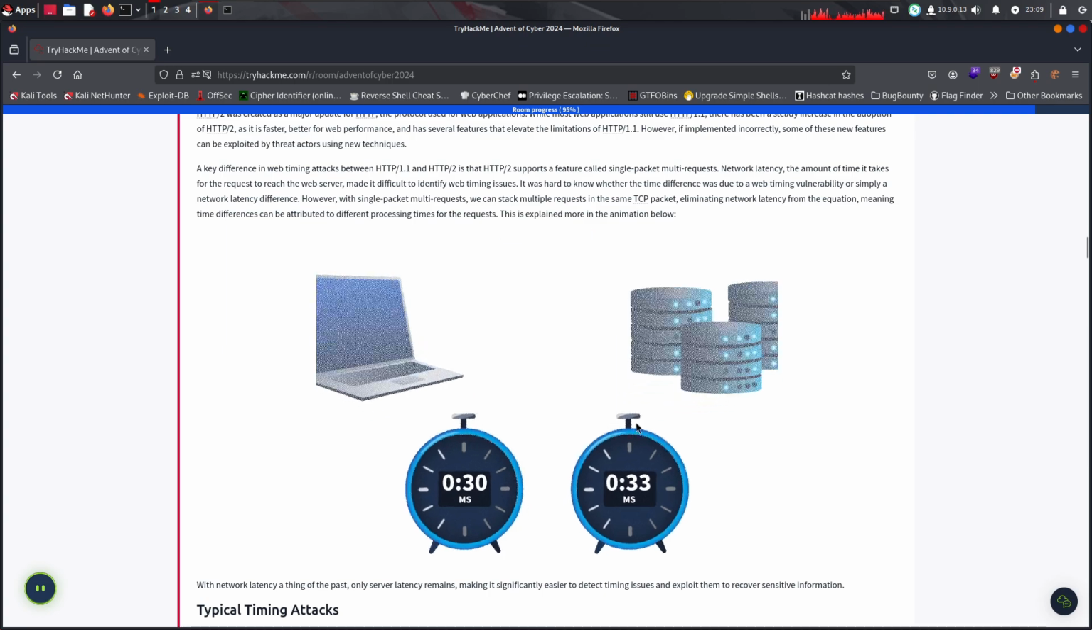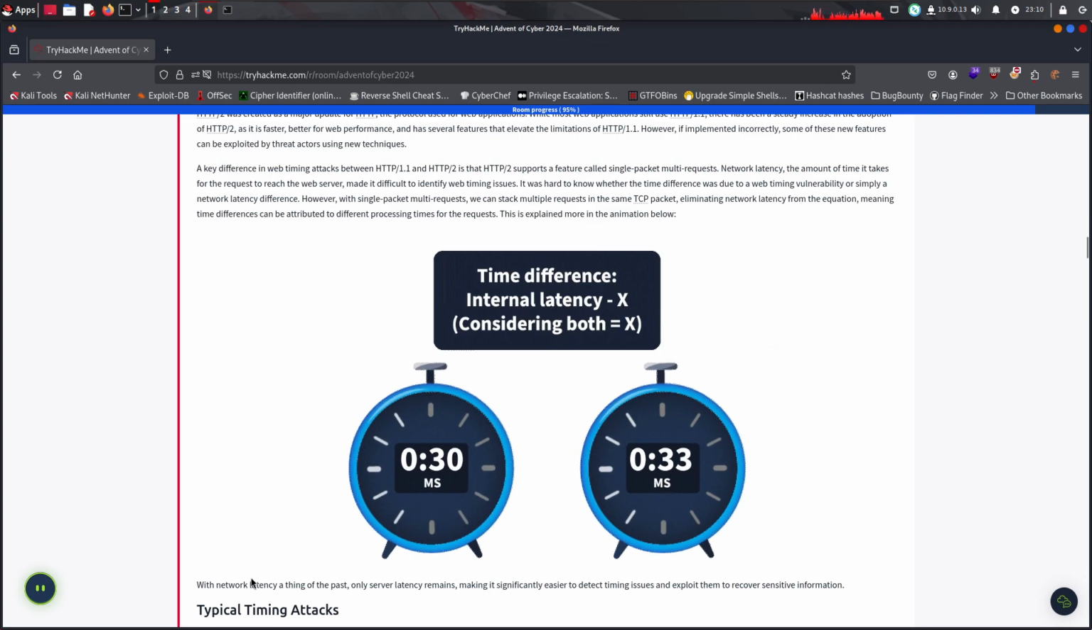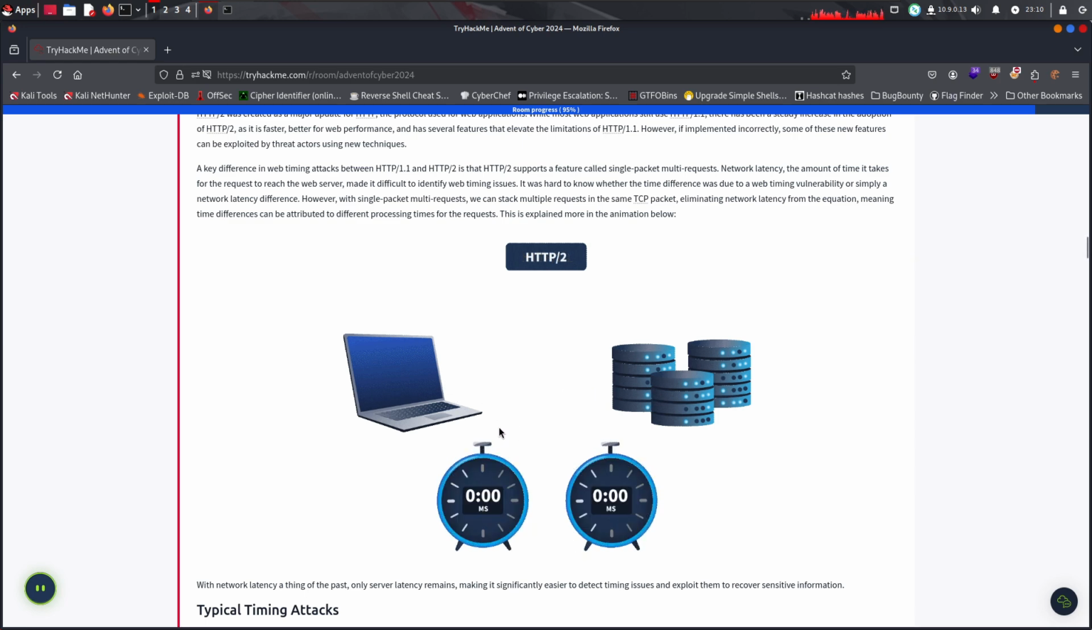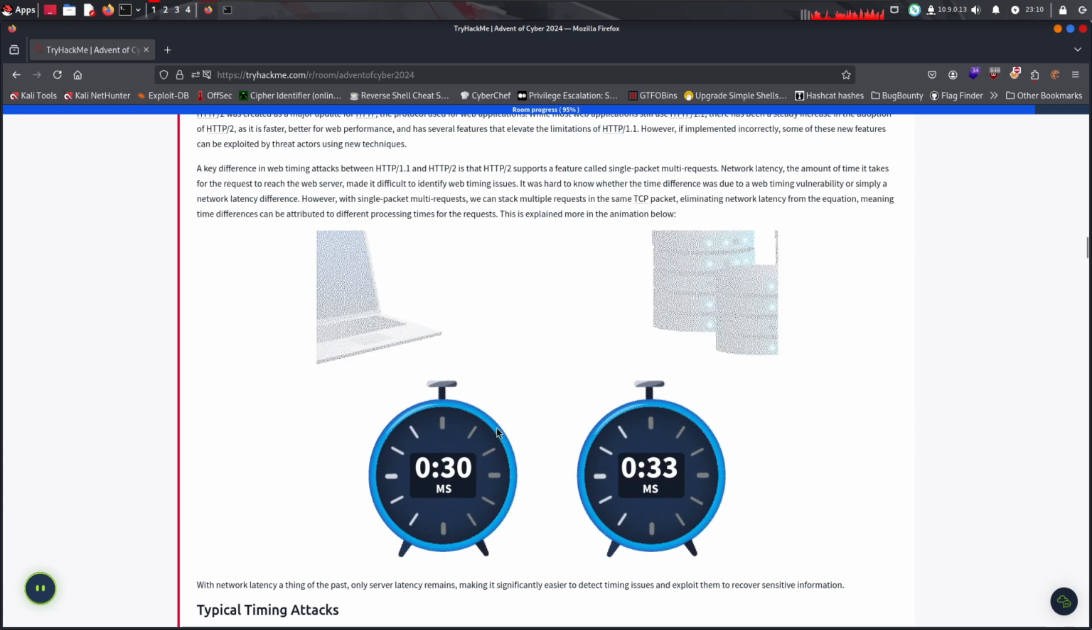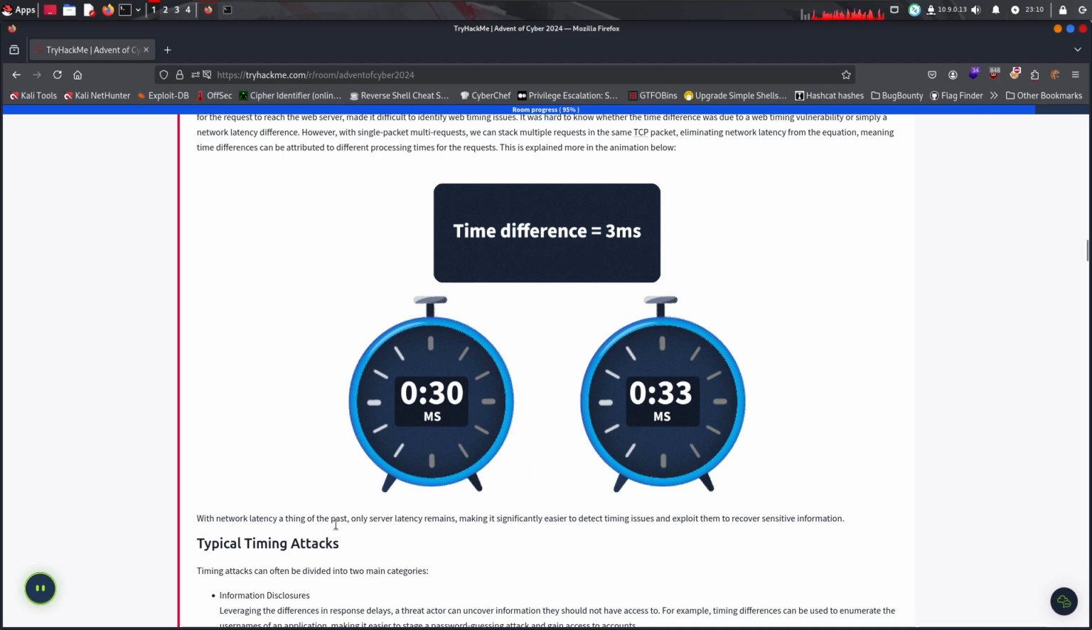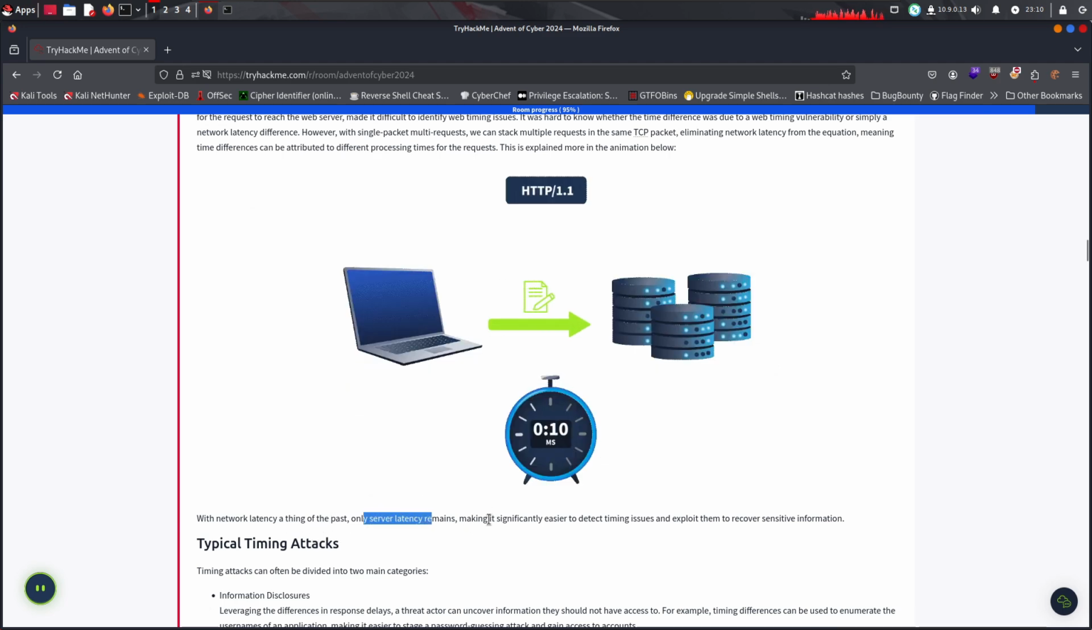Alright, so let's maybe start with the beginning. With this thing passed, only server latency remains, making it significantly easier. So we send the request, and we have the response, which is 30 milliseconds. We send the request, the response is 33 milliseconds, that's another one. And now we send both at the same time in one TCP packet. We get the response also in one TCP packet. So yeah, that's how it works. With network latency a thing of the past, only server latency remains, making it significantly easier to detect timing issues and exploit them to recover sensitive information.